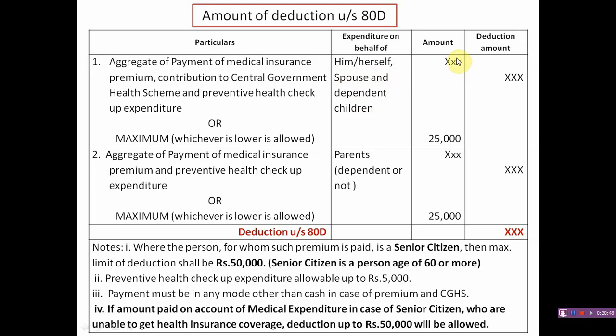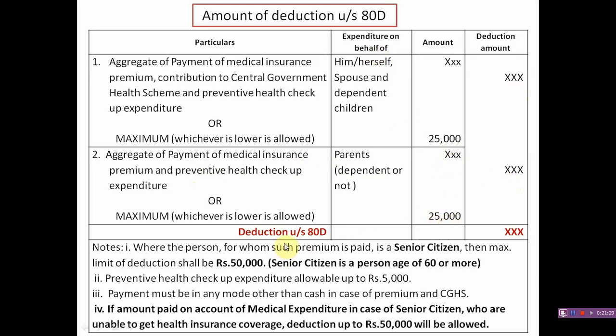assessee, spouse or dependent children. The total amount of health insurance premium paid or maximum 25,000, whichever is less, is allowed as a deduction under section 80D. Further deduction is allowable if the health insurance premium is paid on the health of parents. The amount is the same, that is the aggregate amount of health insurance premium paid or the maximum 25,000, whichever is lower.